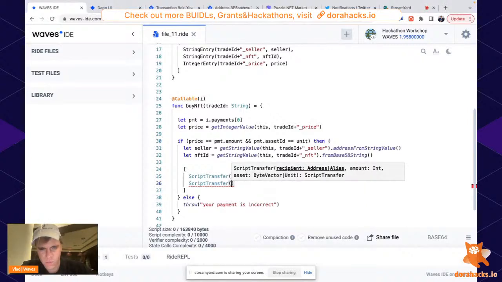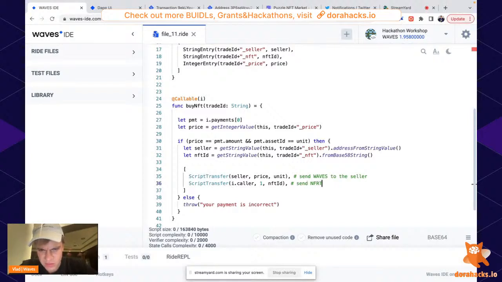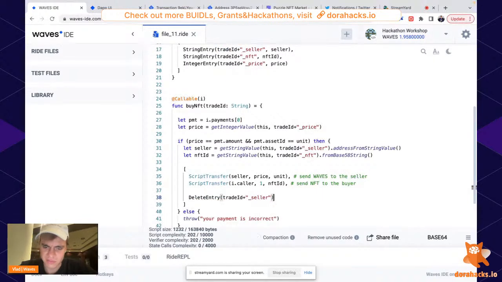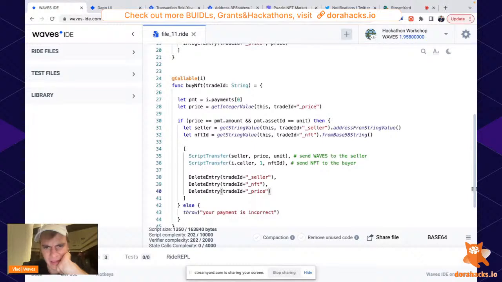and with the second function, we send to the caller, to the buyer, an NFT. We send one copy of this NFT. Nice. Send NFT to the buyer. Wonderful. And what else? We need to delete all the data that we had, so the smart contract is empty when needed. Nice. Okay, so now it's done.